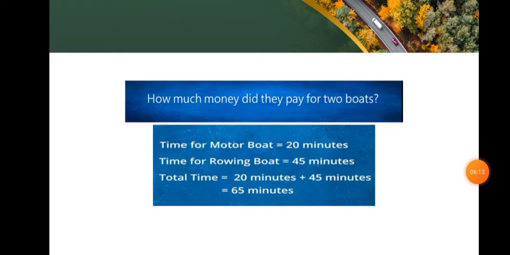Time for motor boat, that is equal to 20 minutes. Time for rowing boat, that is equal to 45 minutes. So the total time for both the boats, that is 20 minutes plus 45 minutes, which is equal to 65 minutes.